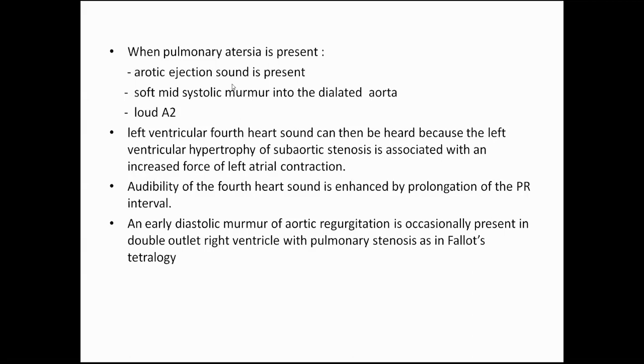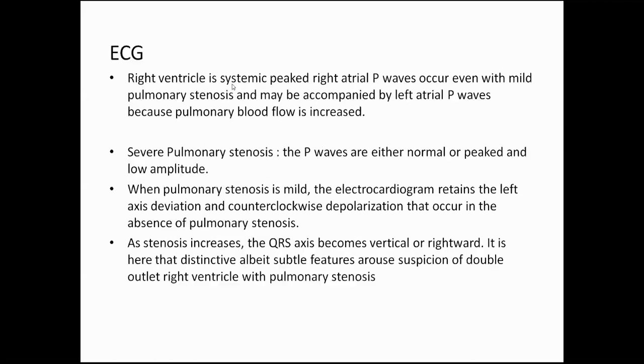There will be a subset where the VSD may be borderline or restrictive. The VSD is generally large in DORV, but at times it is borderline. So this borderline VSD can lead to left ventricular hypertrophy, and that can lead to S4.